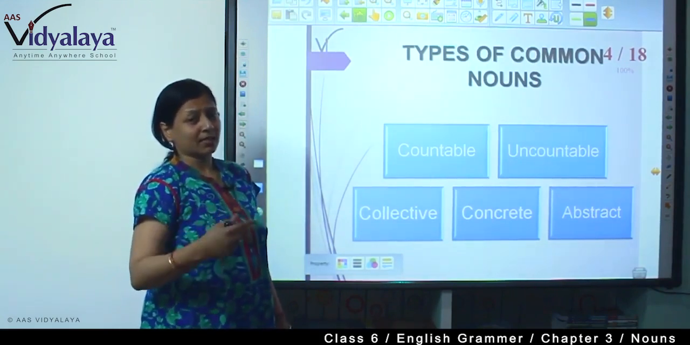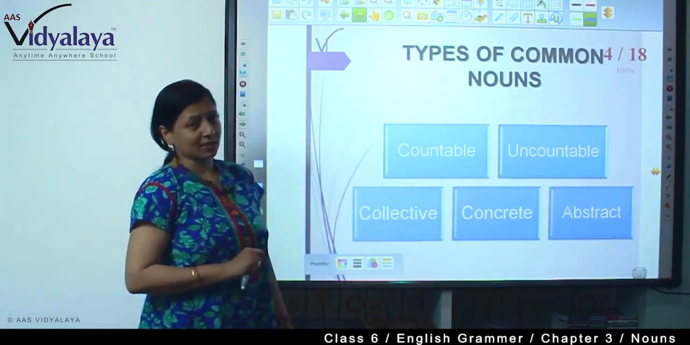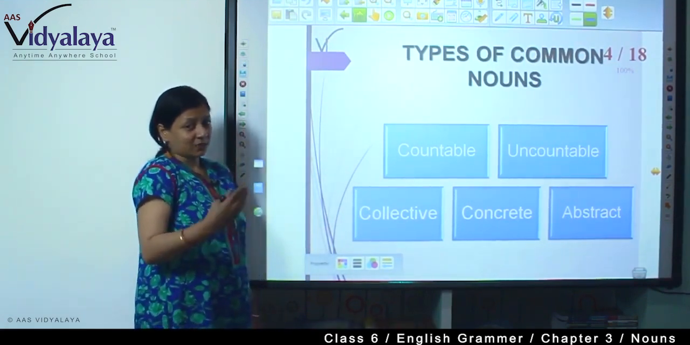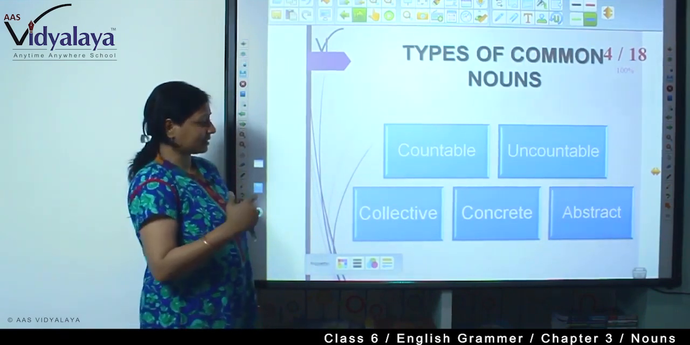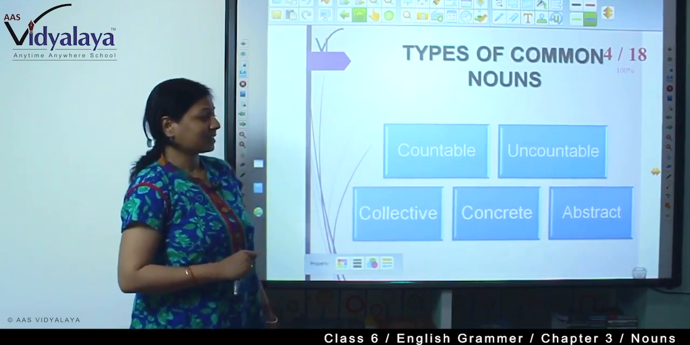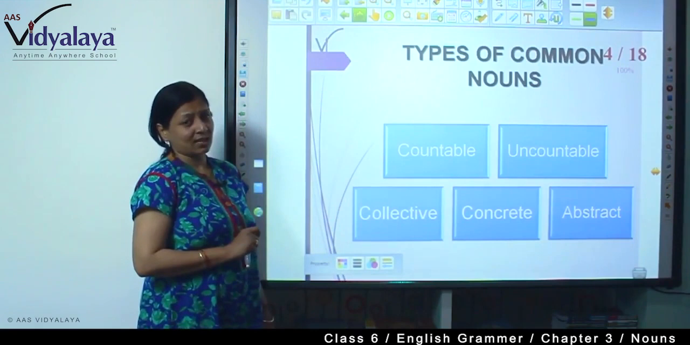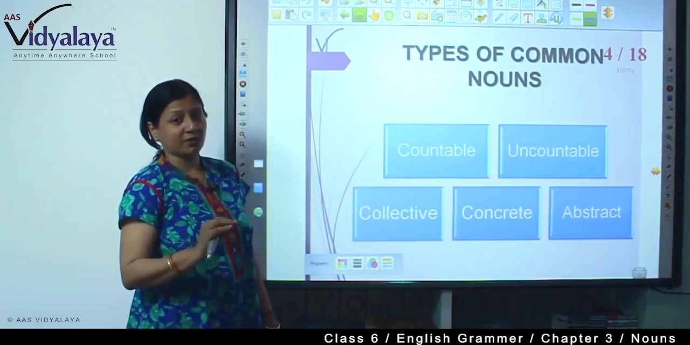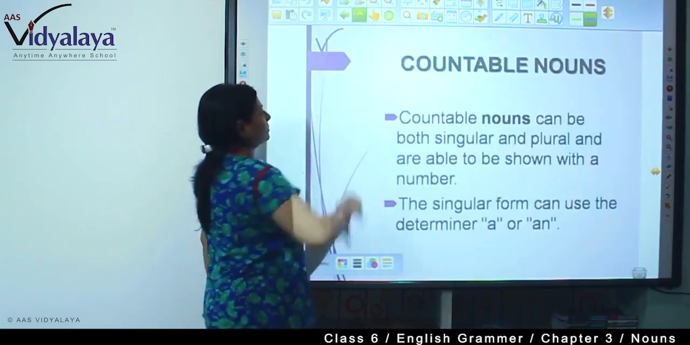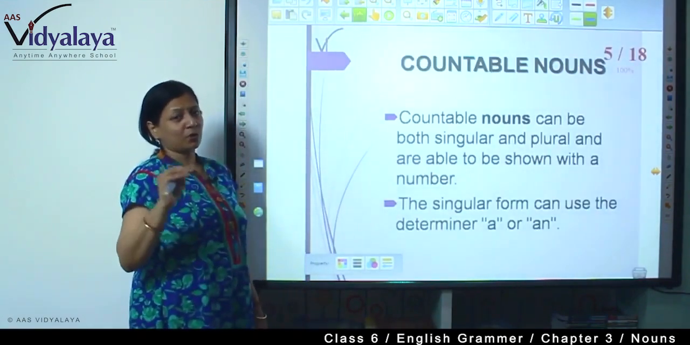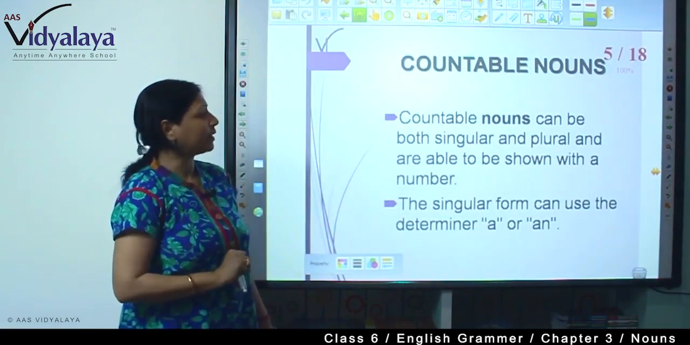A group of people we can express as a crowd. So that is called collective noun. What is concrete noun? Concrete noun that we can feel, we can touch, we can hear. That is the concrete noun. And what is abstract noun? Abstract noun is all about feelings and emotions that we cannot touch. We can only feel. We will move to each and every part of common nouns properly one by one.